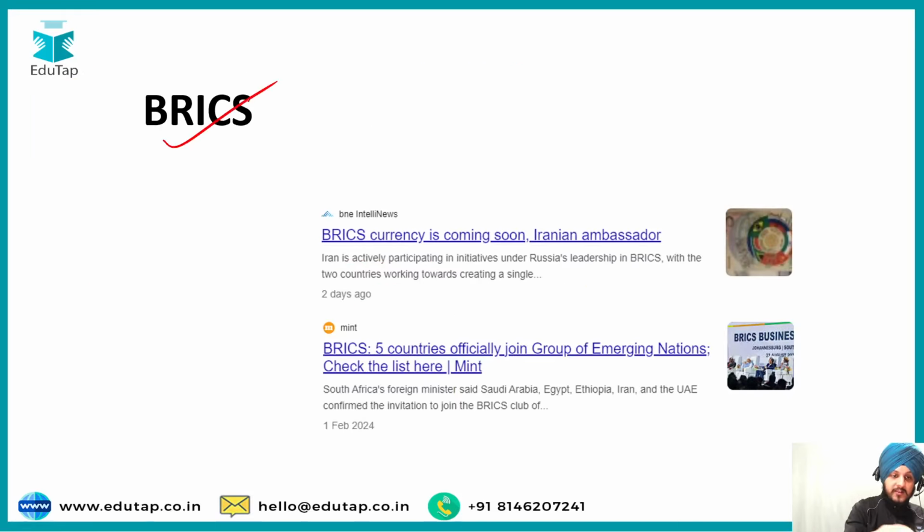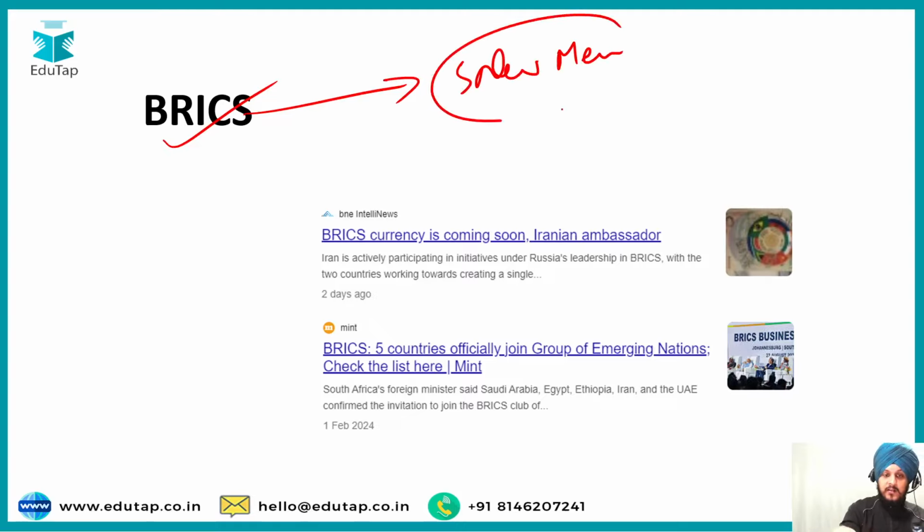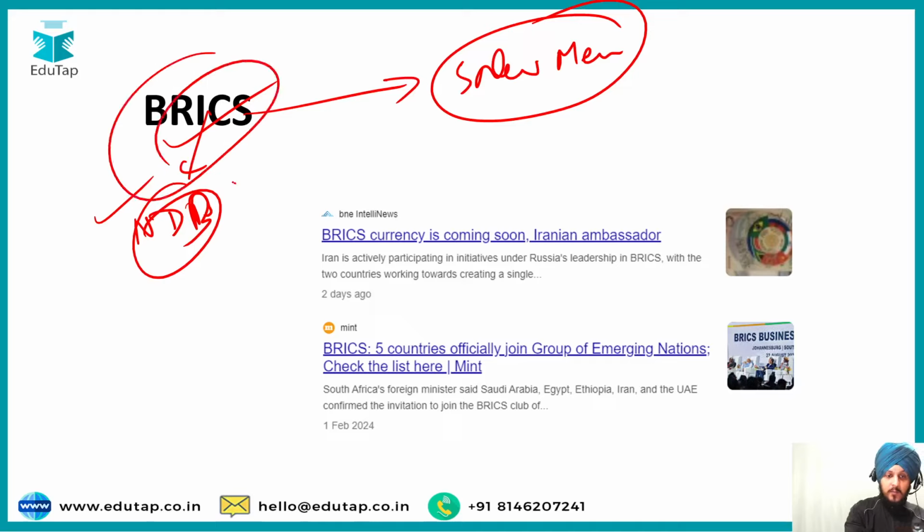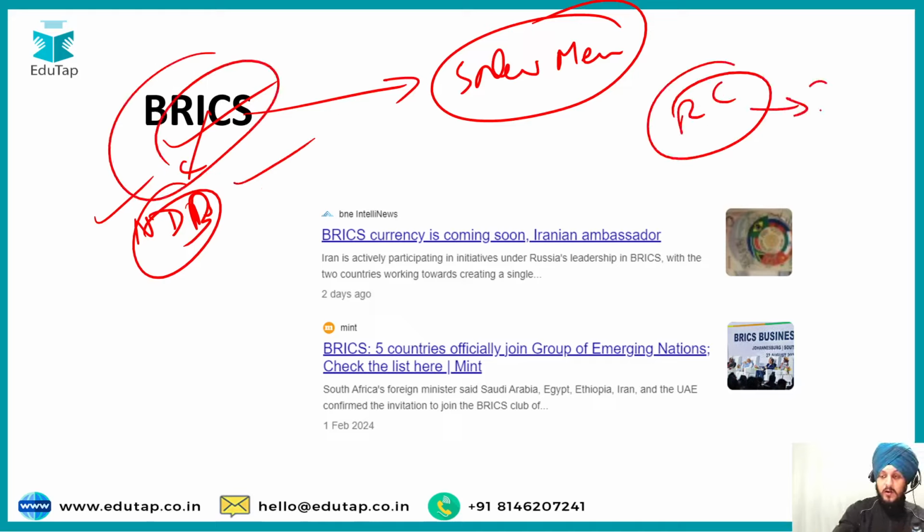Then we have BRICS, because recently five new members have been added to the BRICS. Along with BRICS, you must also go through the New Development Bank, which is a bank under the BRICS grouping only. It is an important topic for this year because regional cooperation is a part of your syllabus, and BRICS comes under that.